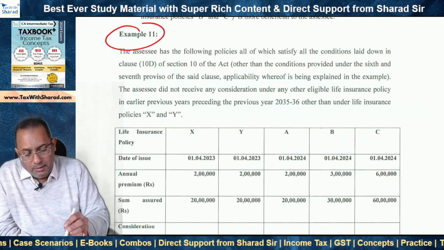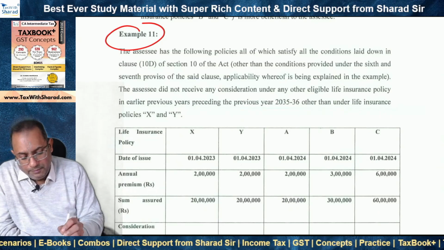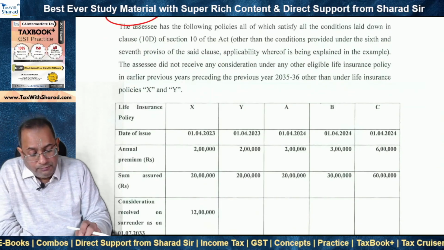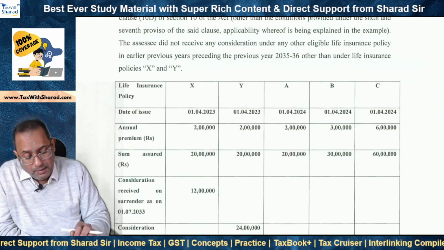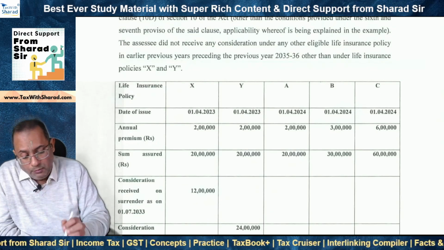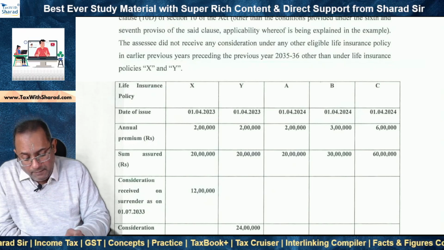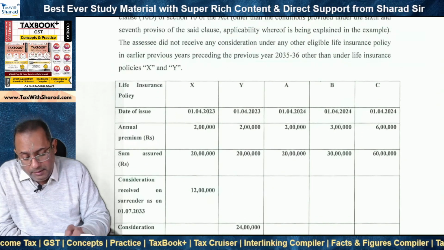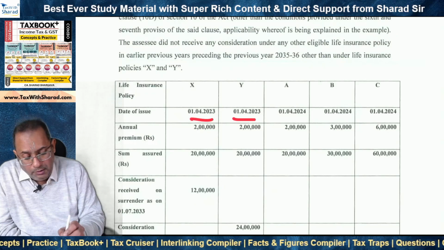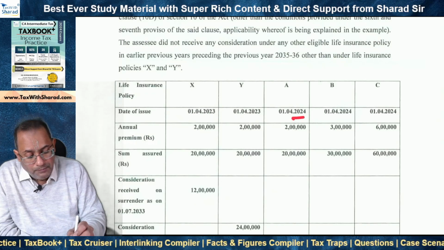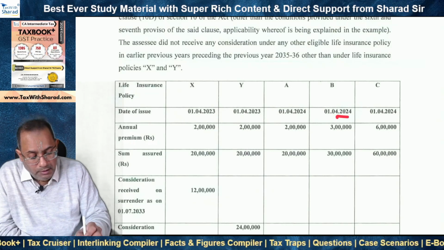We now look at example number 11. And here we have 5 policies, X, Y, A, B, and C. X and Y have been issued on 1st April 2023, whereas A, B, and C have been issued on 1st April 2024.